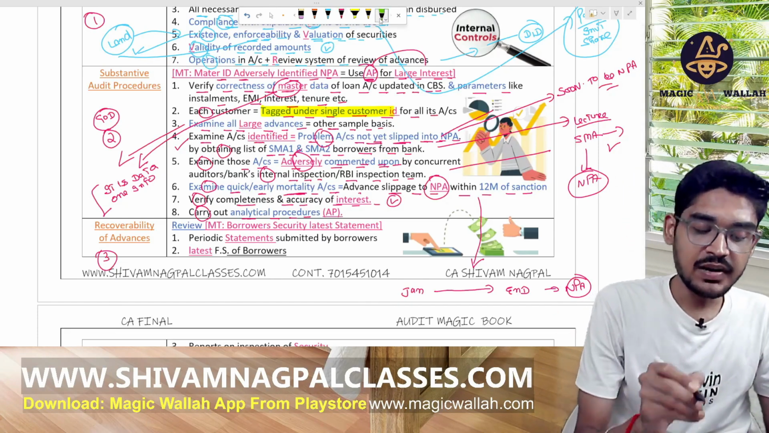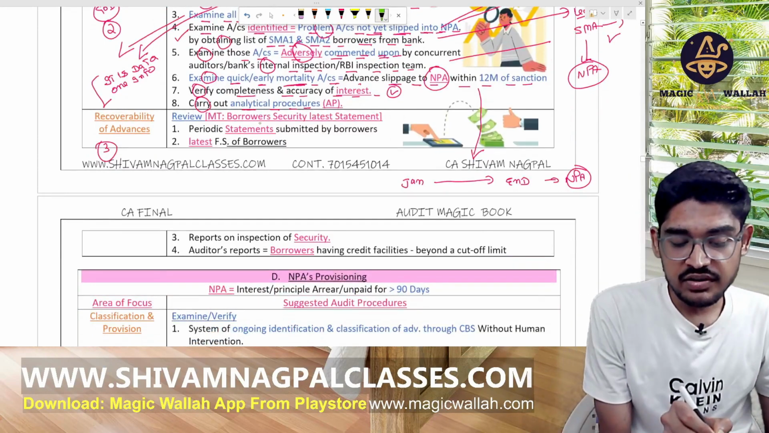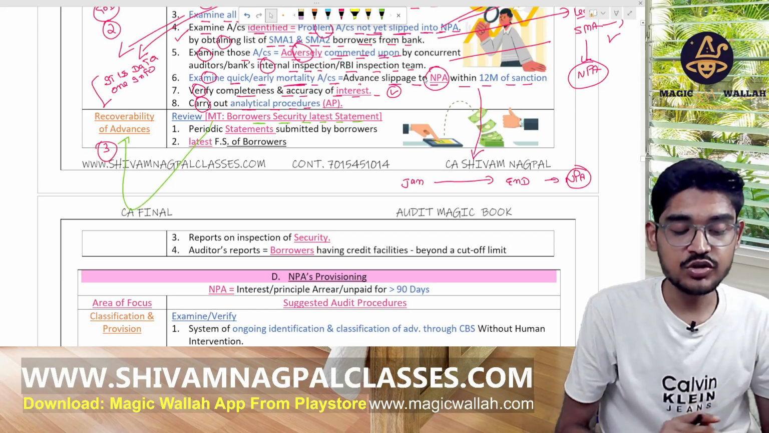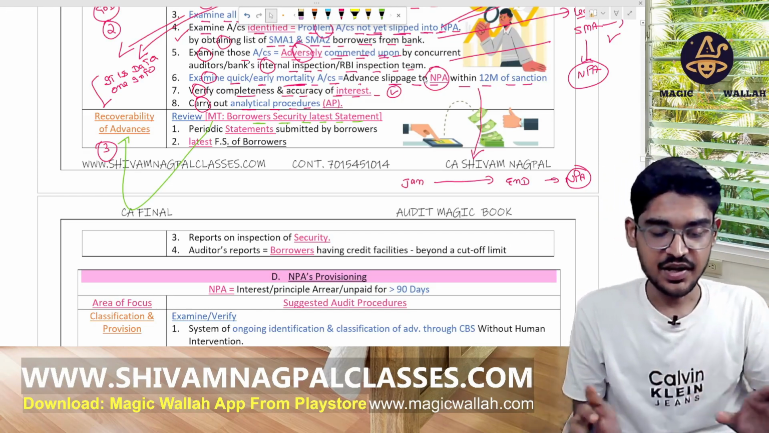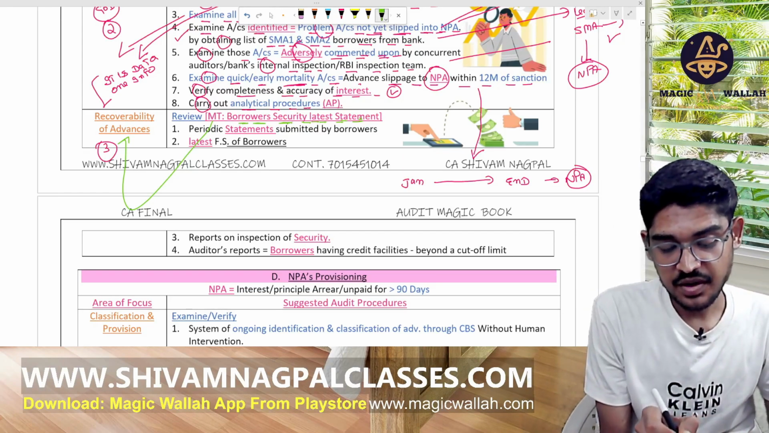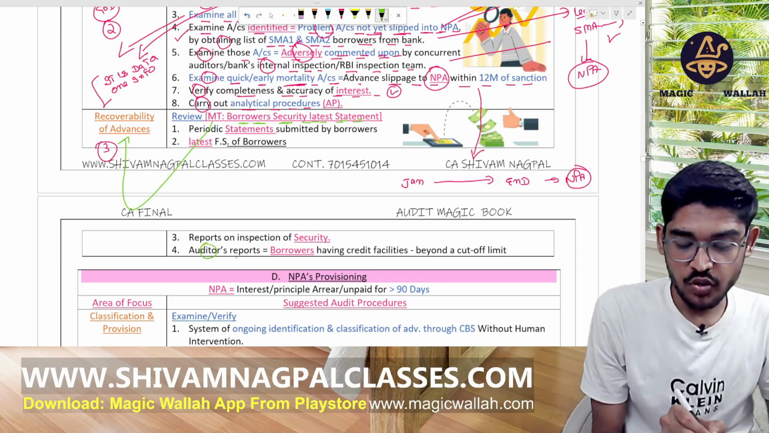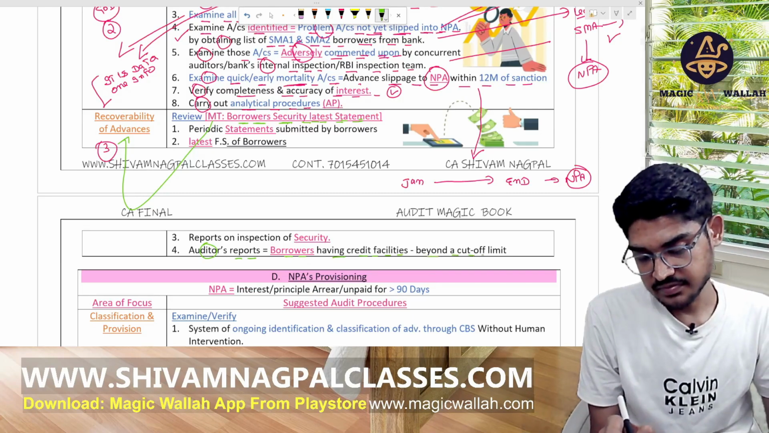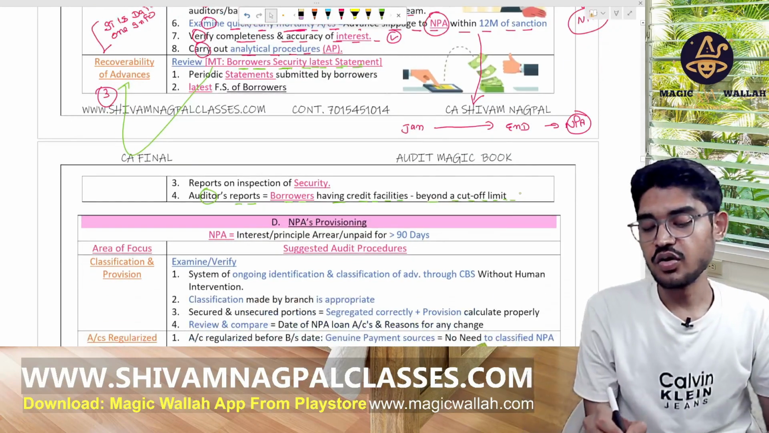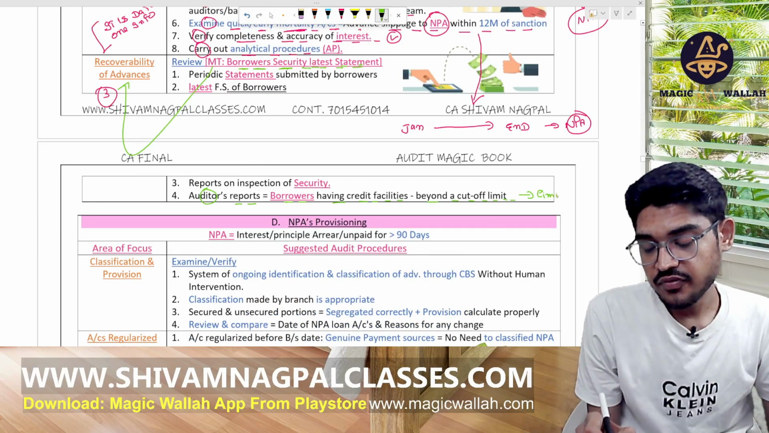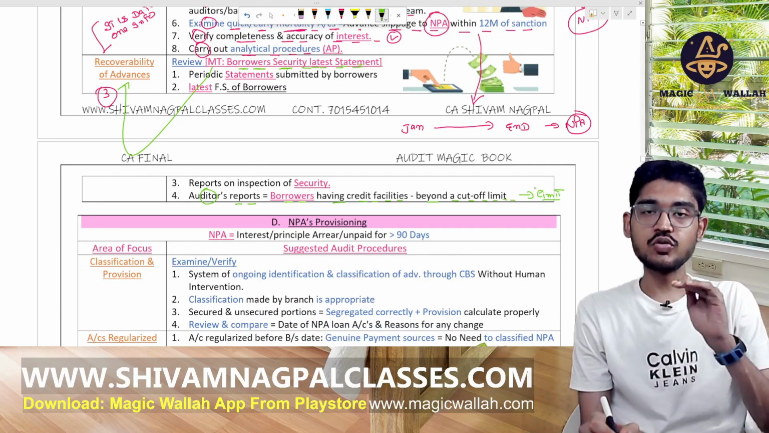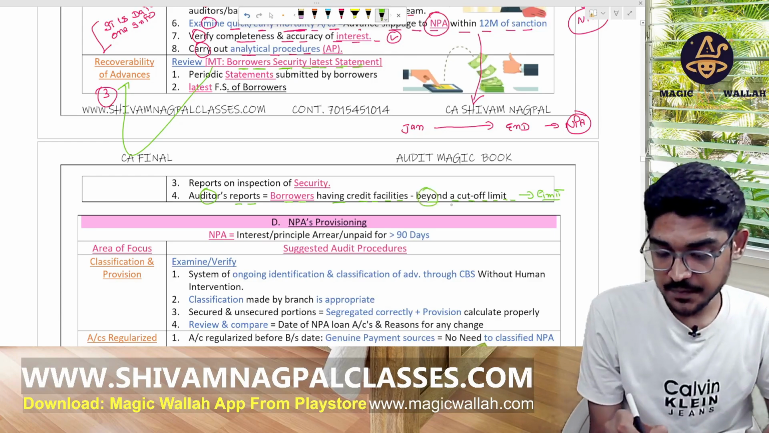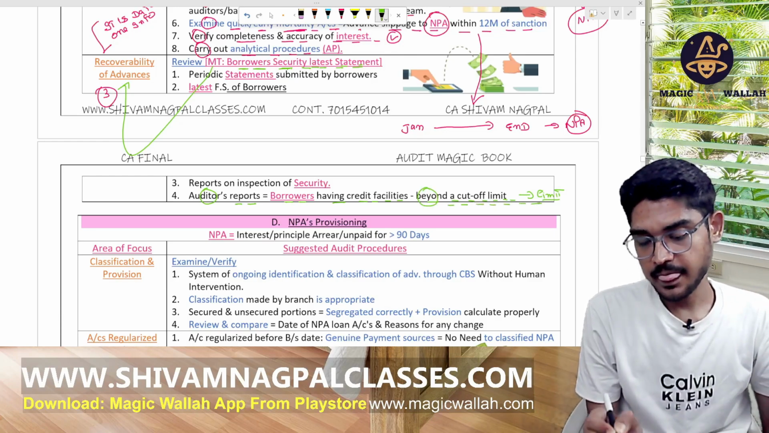Now, recoverability of the advances. The borrower security latest statement. Okay, to check the recoverability of advances, we have to check the borrower security latest statement. By borrower, it means the auditor reports borrowers having credit facility beyond a cutoff limit. Okay, the bank fixes a limit for every person taking a loan, beyond which we will not give any loan. So we have to check whether the amount is given within the cutoff limit or not, right?